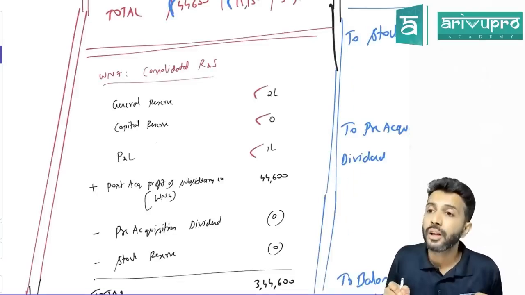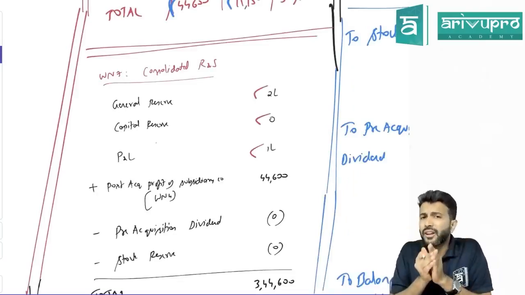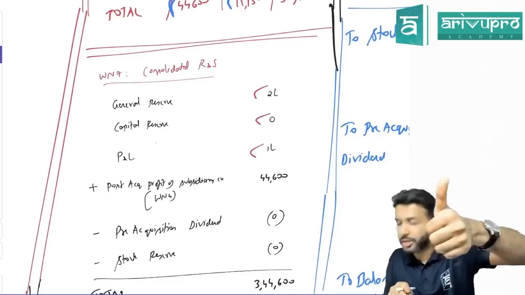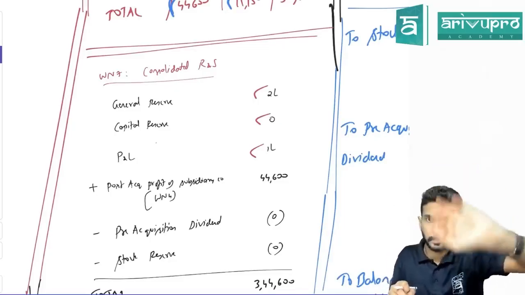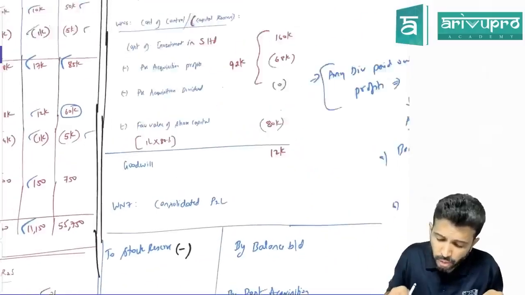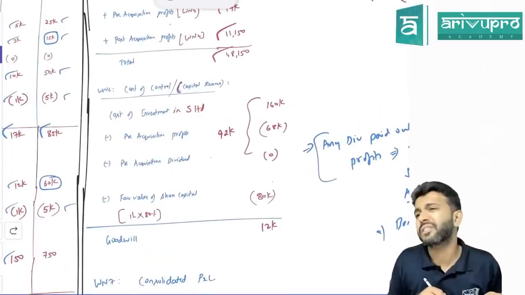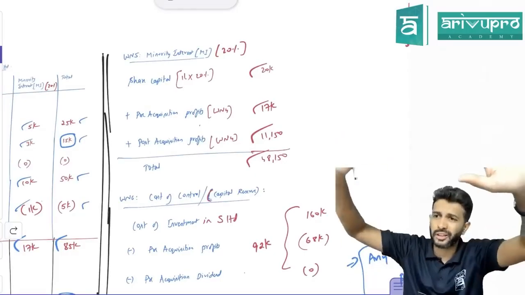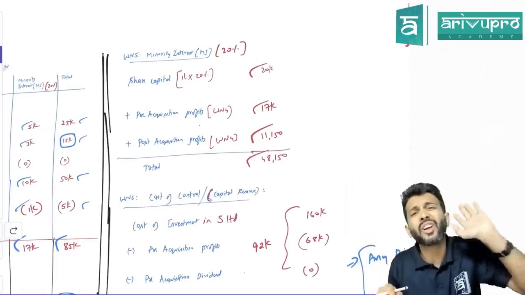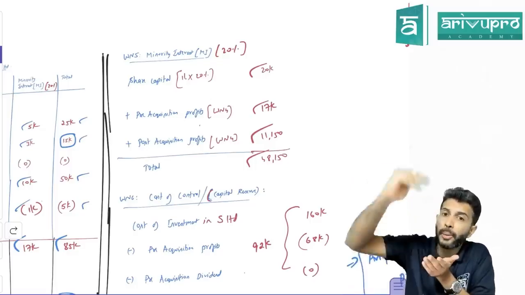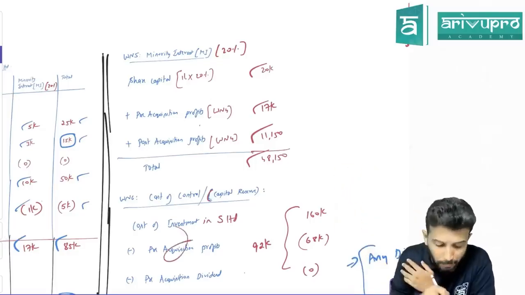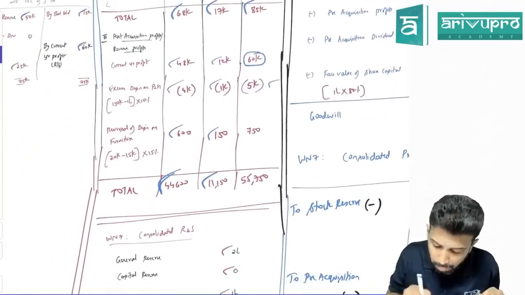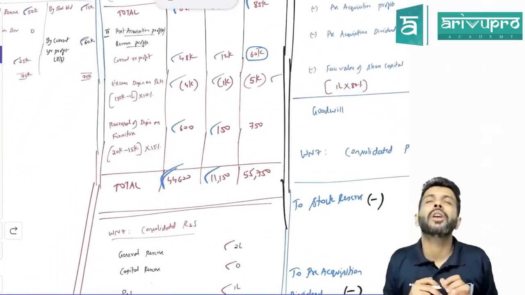Now, sir, the subsidiary company's reserves and surplus you split between 2 parts. Can you tell me what those 2 parts are? Pre-acquisition profit and post-acquisition profit. Pre-acquisition profit, you already reduced from the cost of investment. Minority share of pre and minority share of post are already distributed. What is the one component which is still not distributed? Minority's full pre and post are distributed. Holding company's pre is already considered. What is the one component missing?